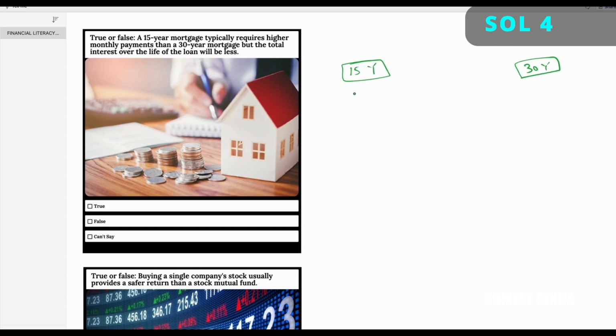So in case of the 15-year mortgage, my monthly payment is approximately $3,421. And the total interest that I'm paying is $215,776 total interest. This is over the entire period of 15 years. Now let's do the math for the 30-year mortgage.